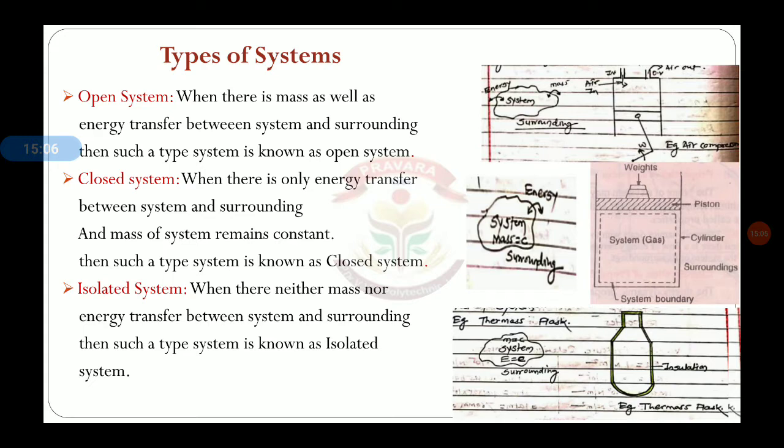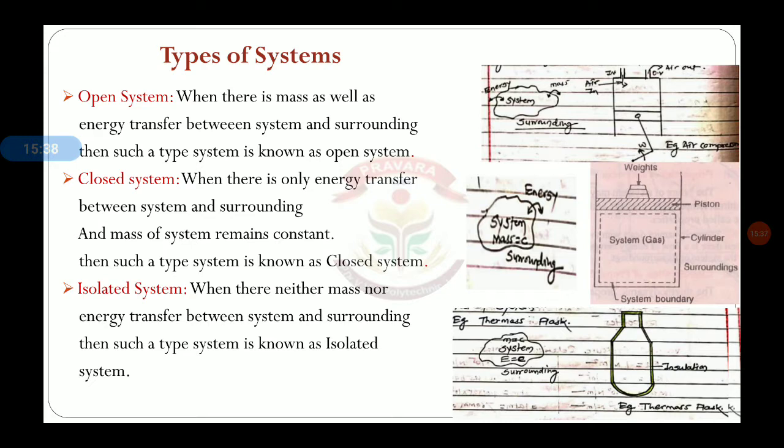In this case only energy is transferred from the cylinder walls to the surrounding, but the mass of the inside gas remains constant, it is not supplied or transferred to the surrounding. So in the closed system only energy gets transferred, the mass remains constant.